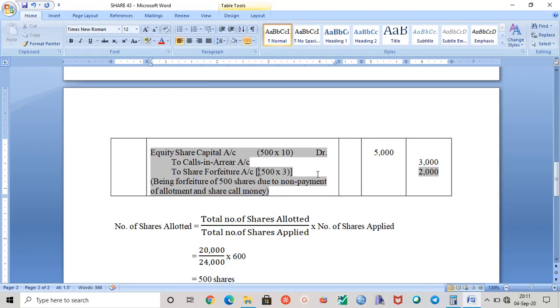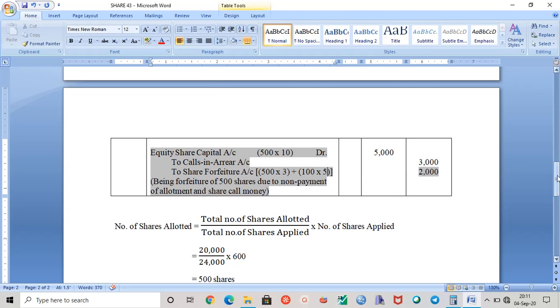So 500 into 3 is for the allotted number of shares, plus extra shares, how many? Extra shares for 100. On those 100 shares, you paid extra application money. So how much will it be? 500 into 3 will be 1500, plus 500. This will make 2000. So please remember this way.